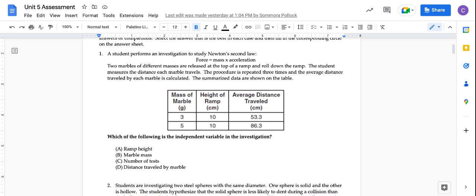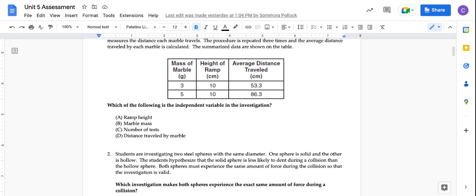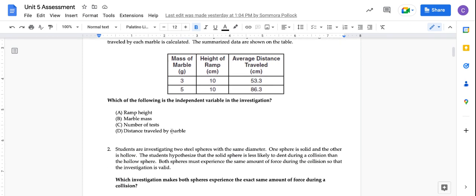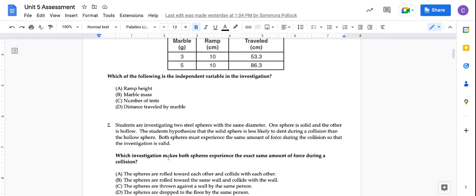The summarized data are shown in the table. Which of the following is the independent variable in the investigation? A. Ramp height. B. Marble mass. C. Number of tests. D. Distance traveled by marble.